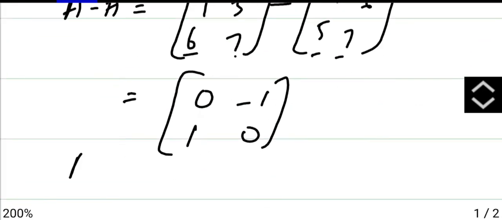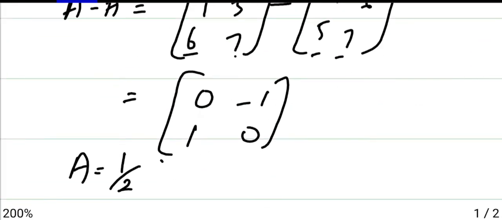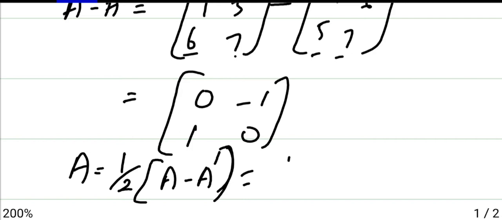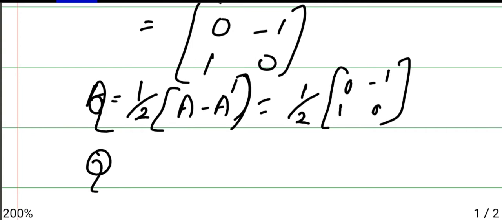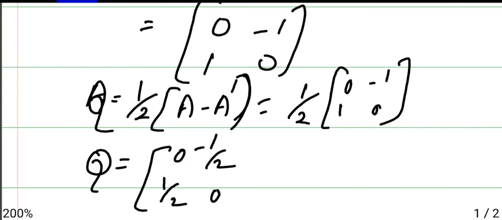But we have Q is 1 by 2 (A minus A dash). So that is 1 by 2 into [0, minus 1; 1, 0]. So here it is Q. Q will be, you just multiply the 1 by 2 inside, it will become [0, minus 1 by 2; 1 by 2, 0].